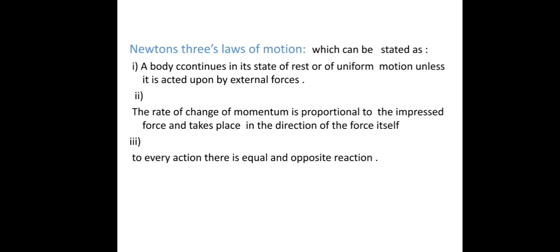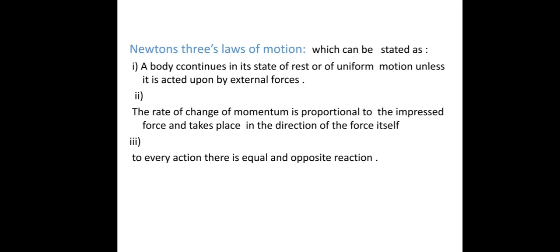Then Newton defined the second law: the rate of change of momentum is proportional to the impressed force and takes place in the direction of the force itself. So what is the momentum here? Momentum is mass into velocity. The rate of change of momentum, with mass constant, is m dv by dt, and dv by dt is acceleration, the rate of change of velocity.